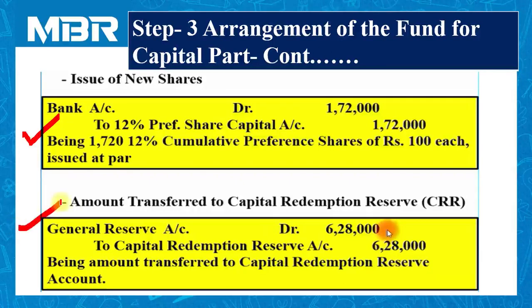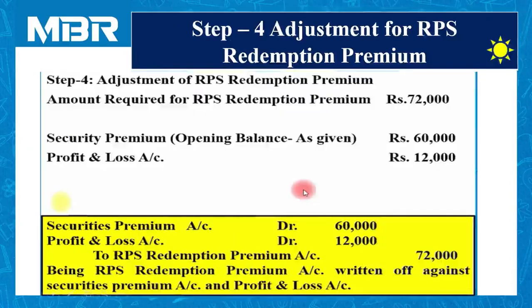And second, the amount transferred to capital redemption reserve, that is CRR account. So it's very simple if you refer to the information properly. Let us move to step number 4. Step number 4 is all about adjustment of RPS redemption premium. Let me revise the provisions of section 55 of the Companies Act 2013.